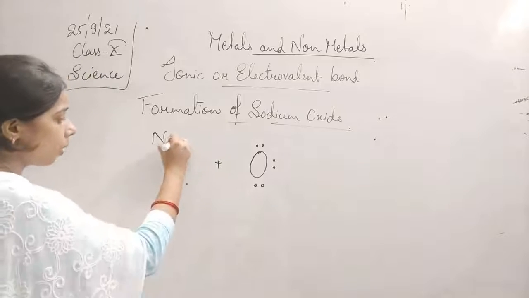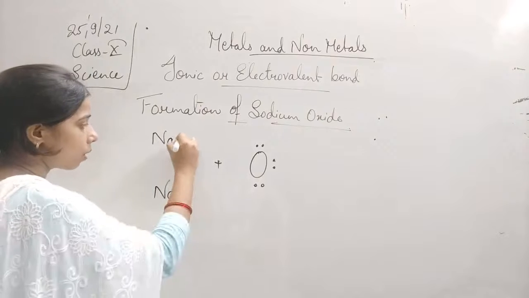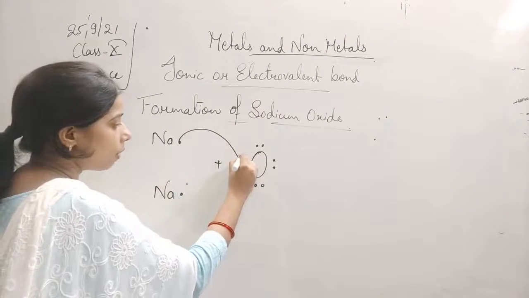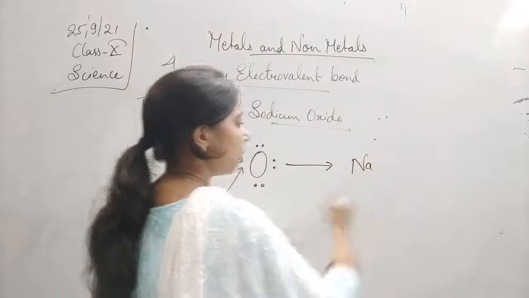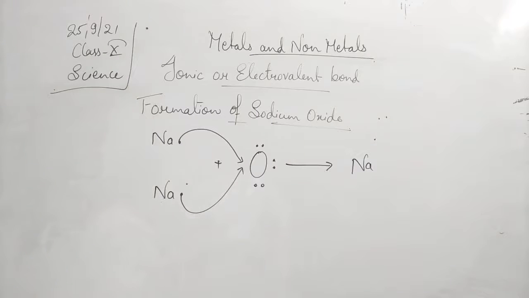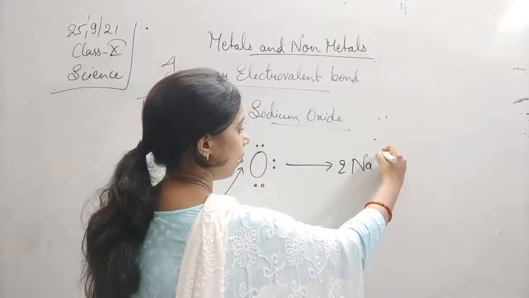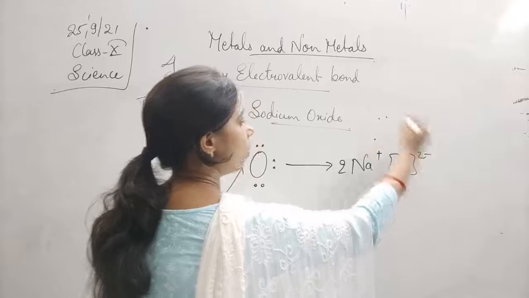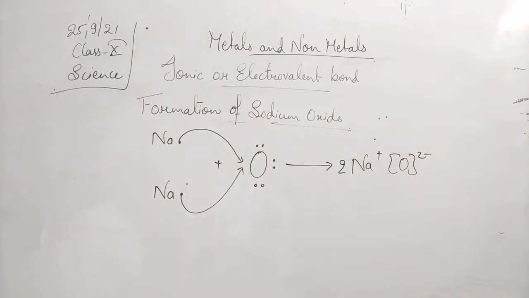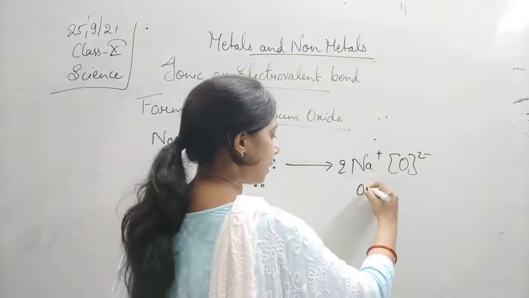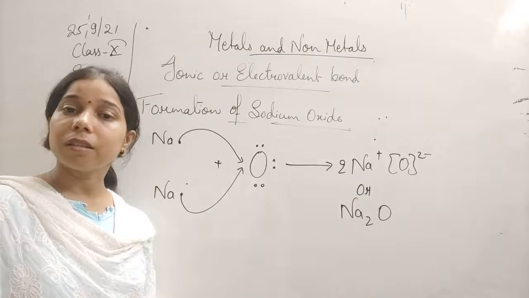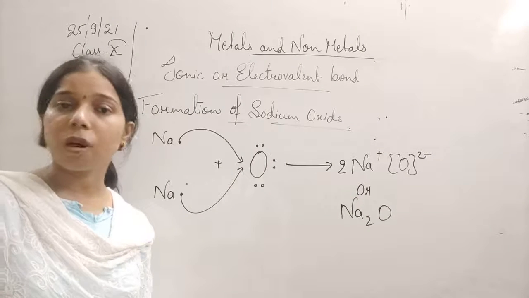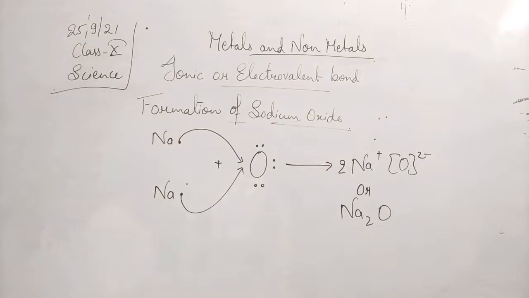So here it is sodium. Here also we will take a sodium. This is an electron dot, this is also an electron. So this electron will be given by one sodium, this electron is given by the other sodium, and it will become 2 Na+ and O2-. Okay, 2 Na+ and O2-. Or we can say here the formula will be Na2O. Okay, this is how the formation of the ionic bond or the ionic compound occurs, students.